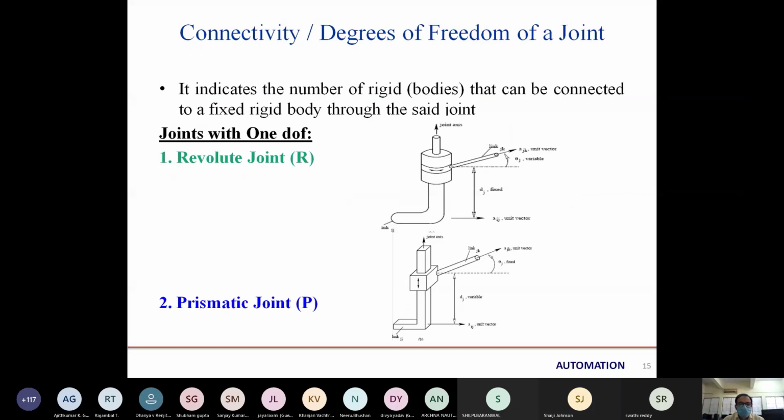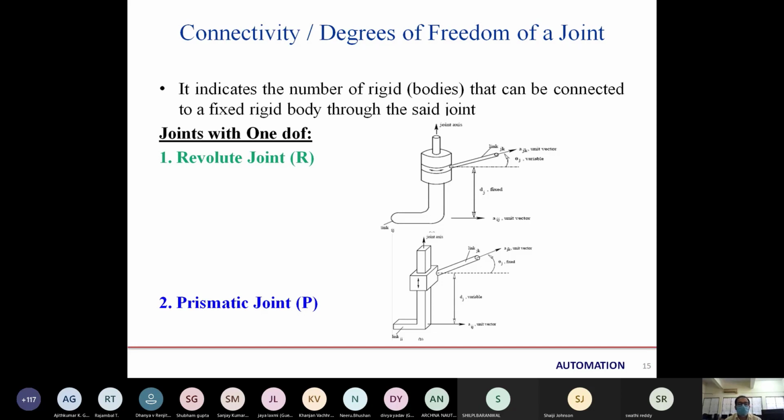And we are classifying the joints on the basis of different degrees of freedom. If we talk about degrees of freedom, a few kinds of joints provide 1 degree, a few provide 2 degrees of freedom, and others provide 3 degrees of freedom, meaning 3 independent motions. So we will discuss one by one. Like we have the revolute joint that provides 1 degree of freedom, that means one type of movement.